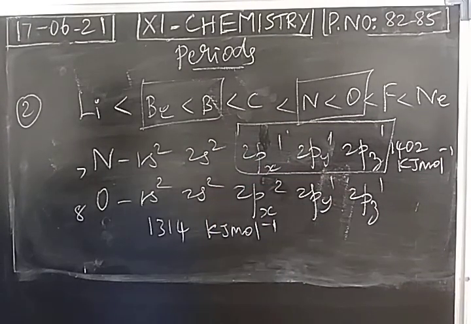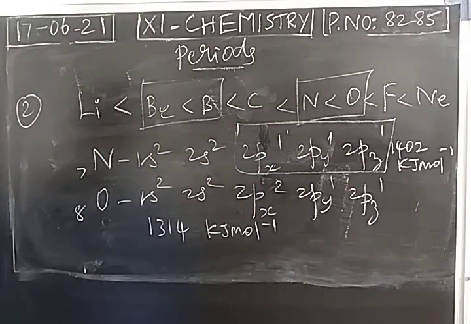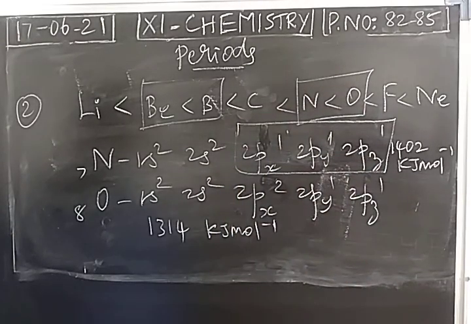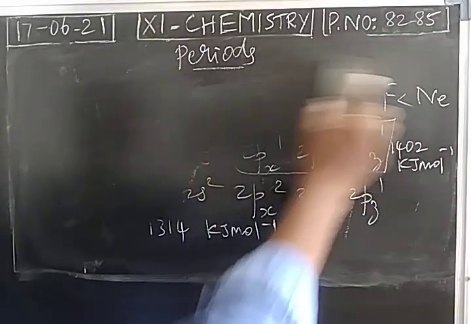The px orbital, py orbital, and pz orbital each have a single electron. So a half-filled arrangement will lead to stability. But in oxygen, a half-filled arrangement is not possible, as one orbital is completely filled. So comparing nitrogen and oxygen, a half-filled arrangement is present only in nitrogen, so it is stable. It is not an easy one to remove the electron from the half-filled orbitals. In oxygen we can remove the electron easily. So this is the variation of ionization potential in a period.